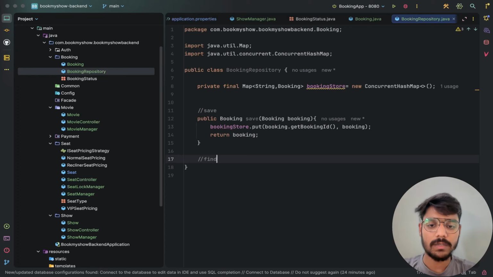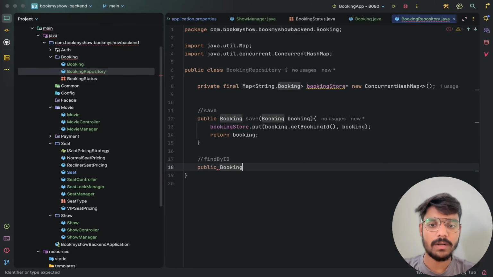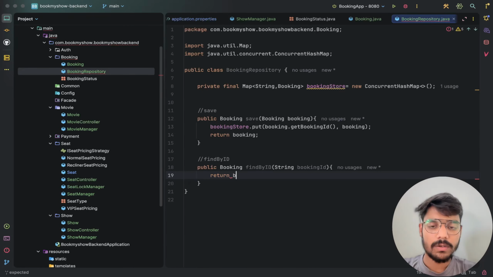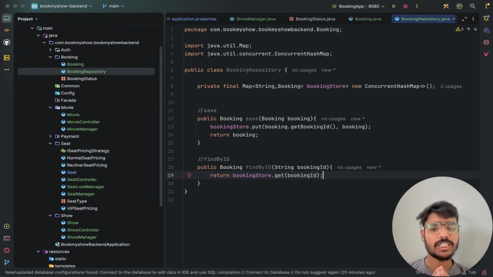Now there is another method, find by ID. It will also be public and it will return a booking. The method will be findById, in which we pass the string booking ID. It will return the booking object from the store, so we will get it by booking ID. Okay. So the same ConcurrentHashMap means it is an in-memory pattern as in every other repository in this project, and nothing new here. Just as with the previous things, all are the same. We are staying consistent on purpose like before.